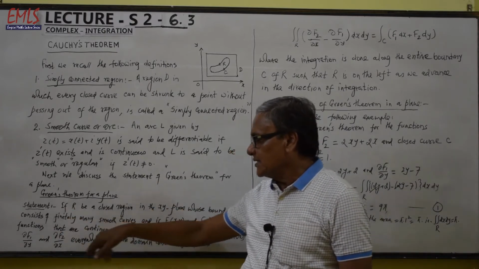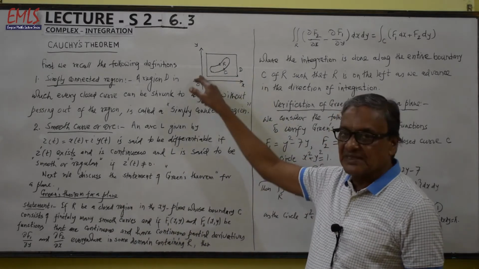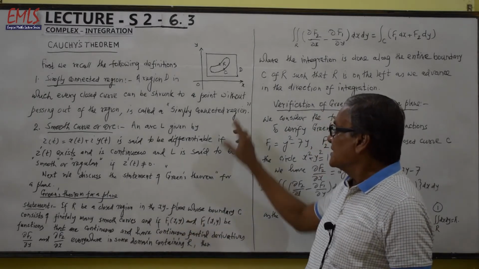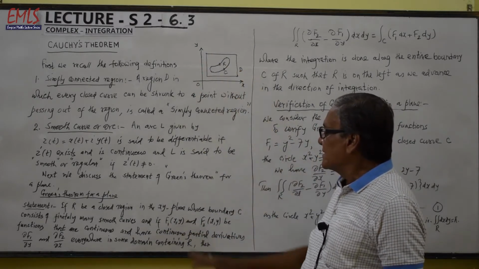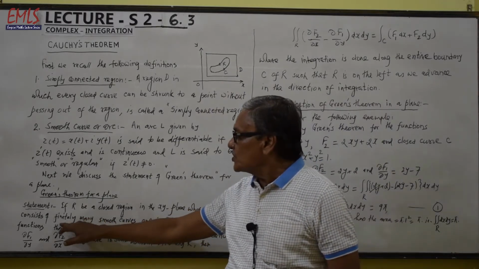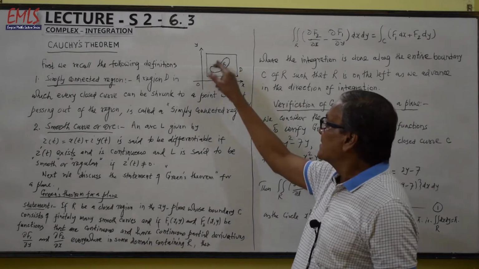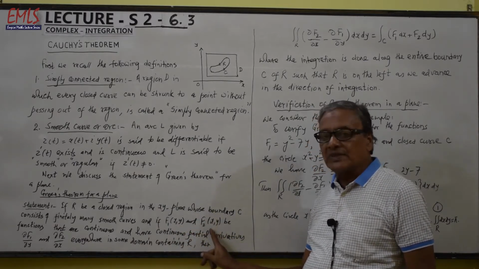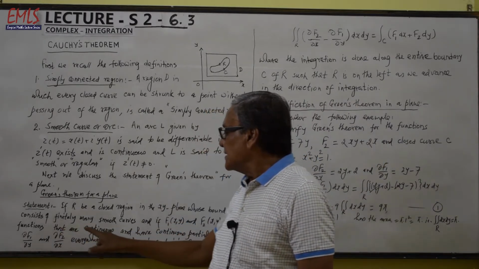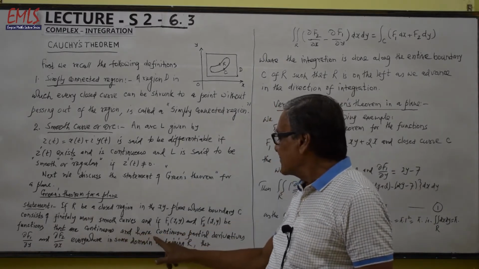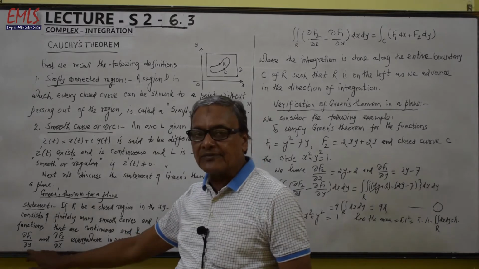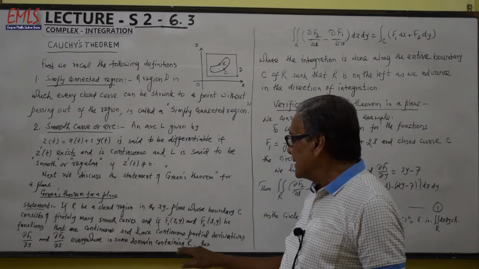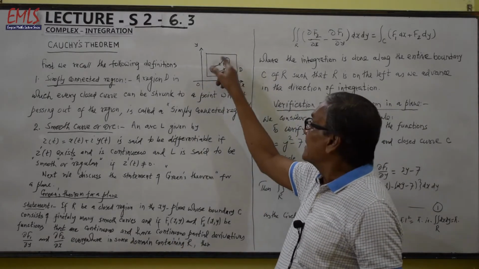Its statement is, if R be a closed region in the xy plane, whose boundary C consists of finitely many smooth curves, and if f1(x,y) and f2(x,y) be two functions that are continuous and have continuous partial derivatives ∂f1/∂y and ∂f2/∂x everywhere in some domain containing R,